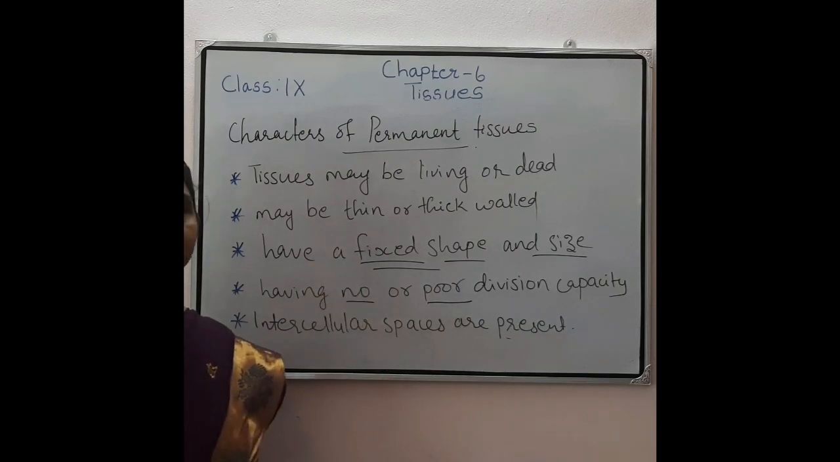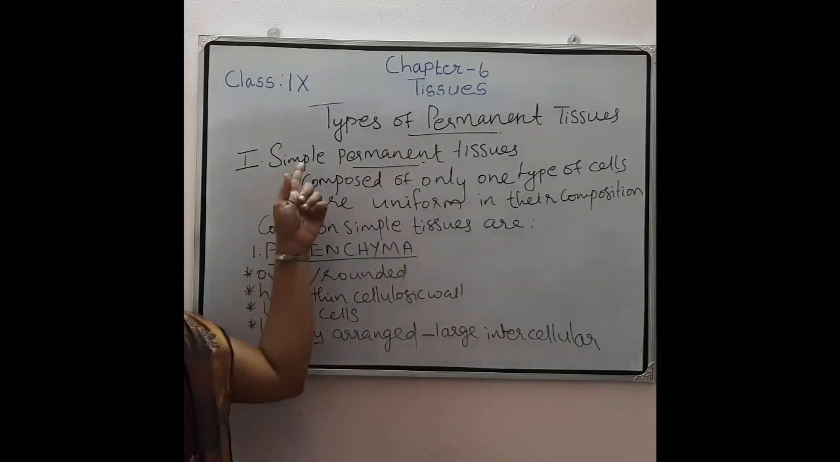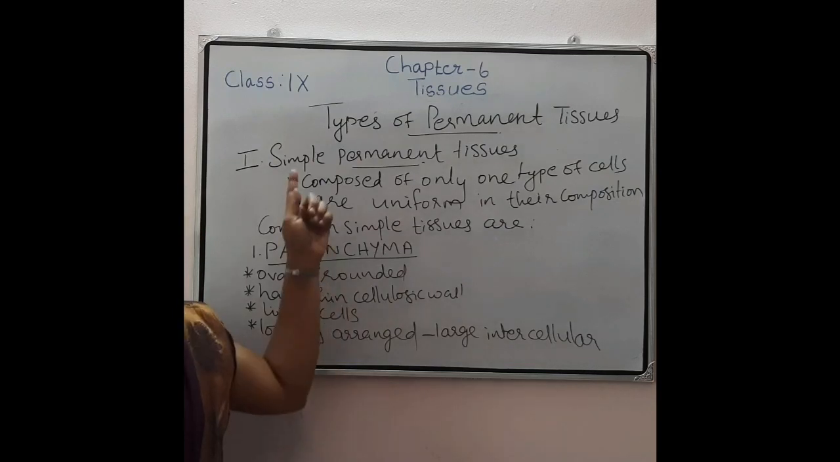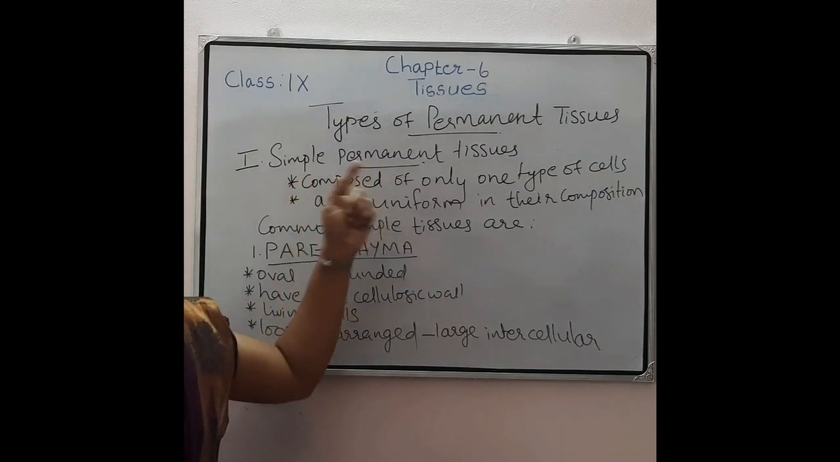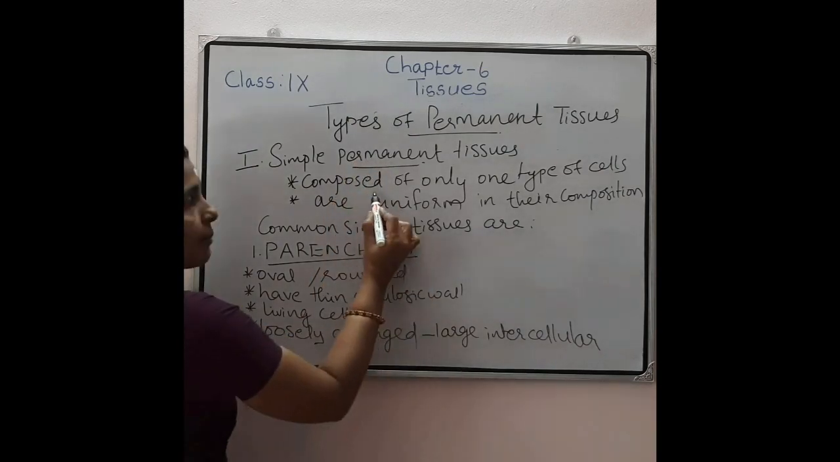Then types of permanent tissues. There are two types of permanent tissue. They are simple permanent tissues and complex permanent tissues. First one is simple permanent tissues. These simple permanent tissues are composed of only one type of cells.